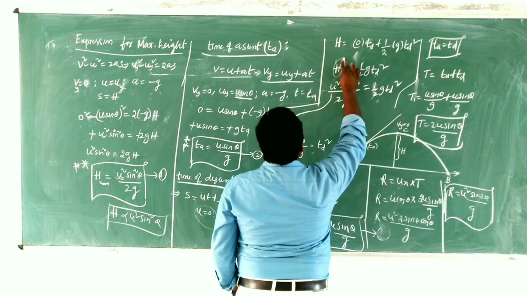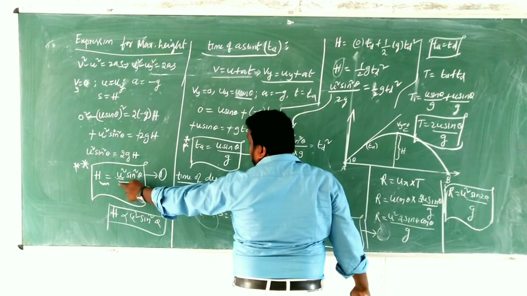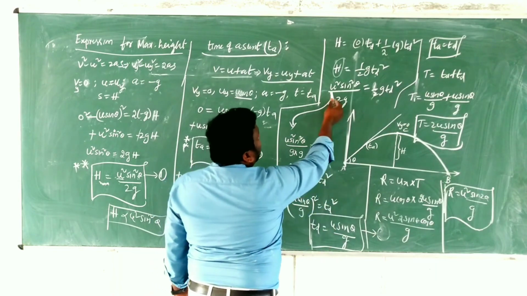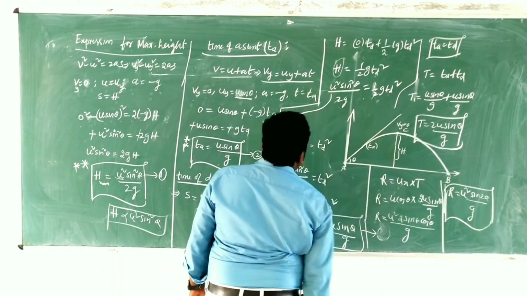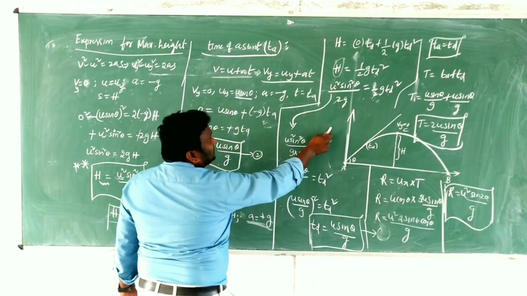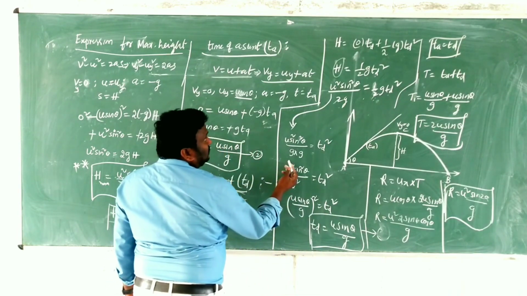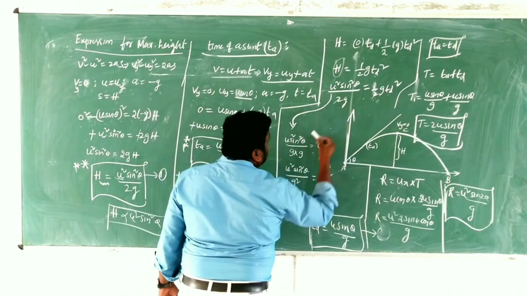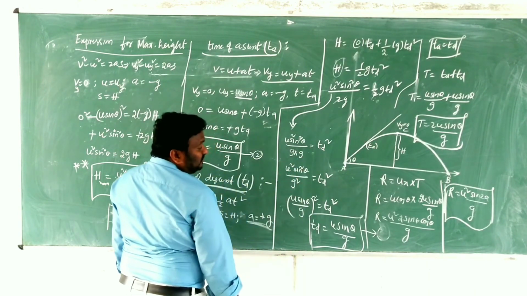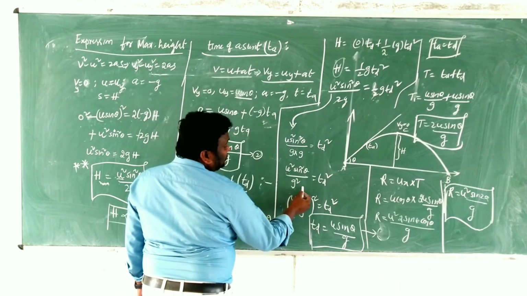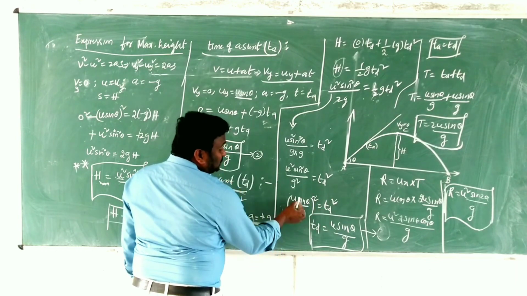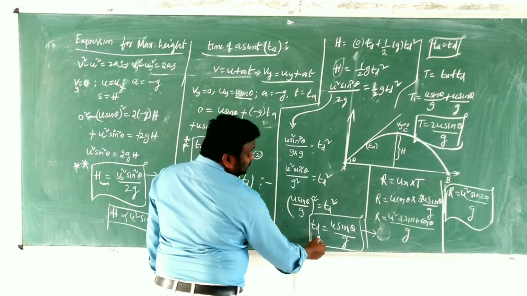Already h is the maximum height. For that we have the equation: H is equal to u square sin square theta by 2g. Then we substitute here: u square sin square theta by 2g is equal to half g td square. Here 2 cancels. Then what do you have? u square sin square theta by g is equal to g td square. After that, we bring g to this side. Then what do we get? u square sin square theta by g into g is equal to td square. Then u square sin square theta by g square is equal to td square. Then I write it in the form of a square. Square cancels. u sin theta by g is equal to td. Td is equal to u sin theta by g.